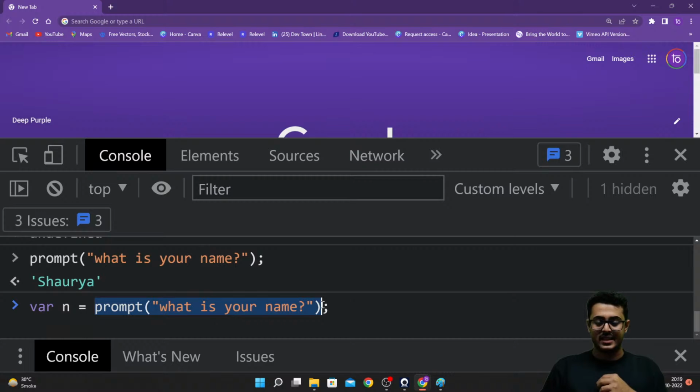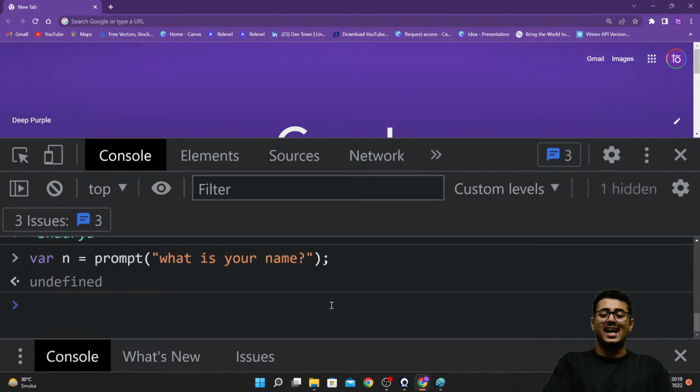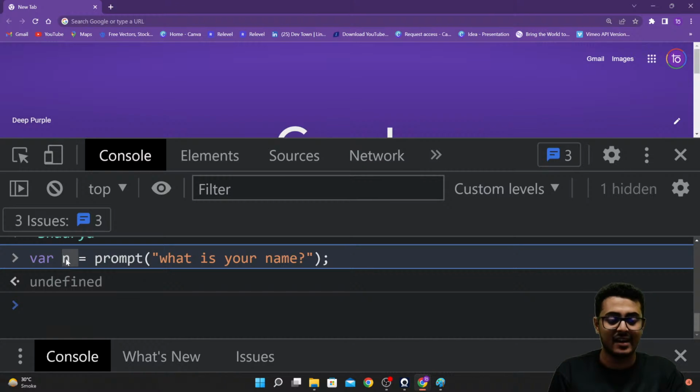Are you guys able to understand this? I'm not giving it to the console, I'm storing it inside of n. So now it is not going to come up to the console, it is going to get stored inside of n, and I can use it at any point of time. It is not available openly. If I run this line of code, you see what is your name. Let us enter the name Bharti. You see undefined on your screen because that name got stored inside of the n variable.